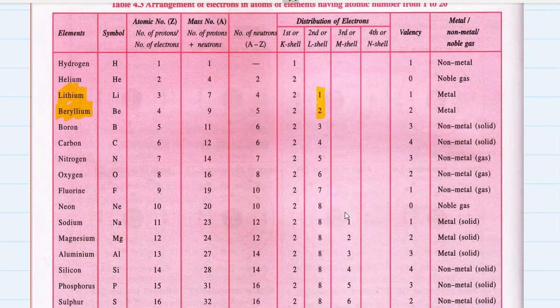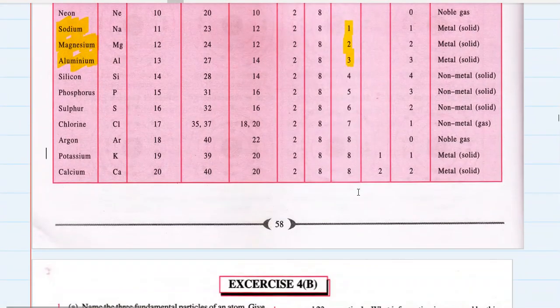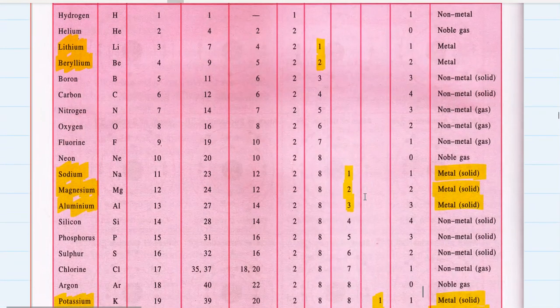What next? Okay, next comes sodium, magnesium, aluminium. How many electrons in the outermost shell? 1, 2, and 3 respectively. Are they metals? Yes, definitely they are metals. Next is potassium, calcium. Are they metals? Yes. Why? Because they have 1 and 2 electrons respectively in their outermost shell. So they are also metals. So these three are also metals and these two are also metals.